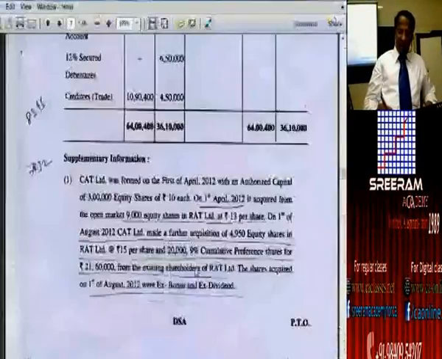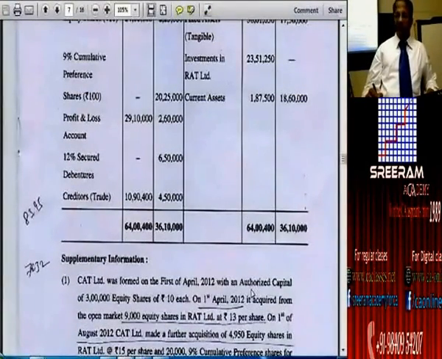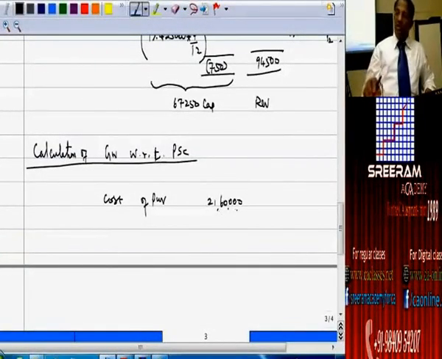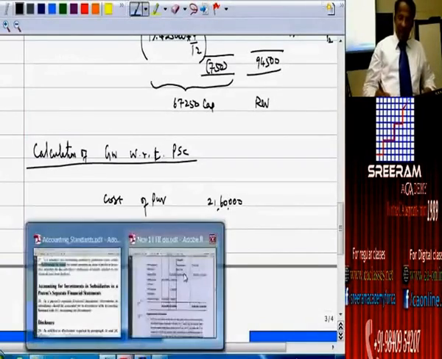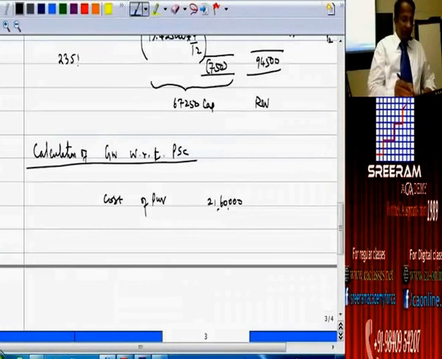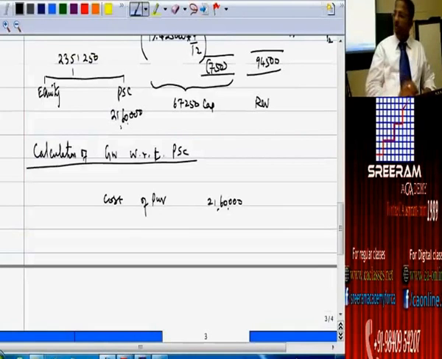So, what is the amount of investment that they have reported in the balance sheet? So, our mind will ask this question. 23 lakhs 51,250 is what they have given. That amount is inclusive of this 21 lakhs and 60,000. How to confirm? They are given in the balance sheet a number of 2351250. The breakup of which is equity so much and preference share capital so much. This is 21 lakhs and 60,000. Here in two lots they got.